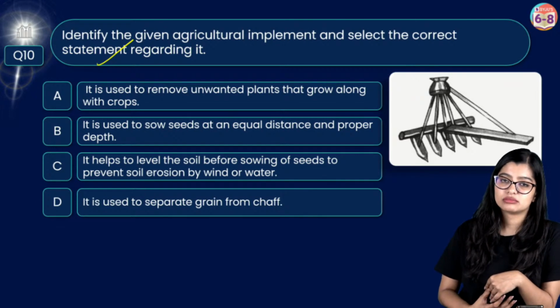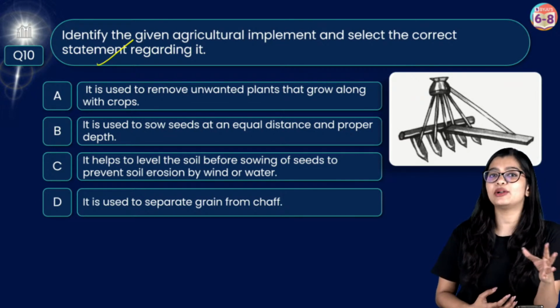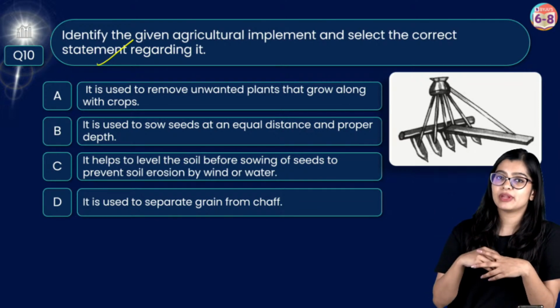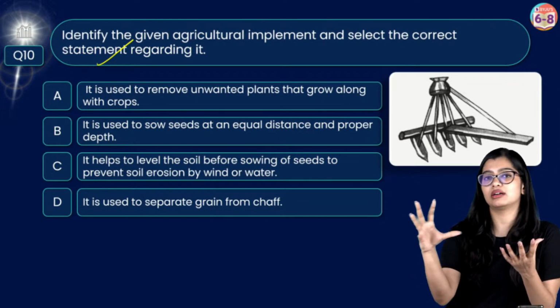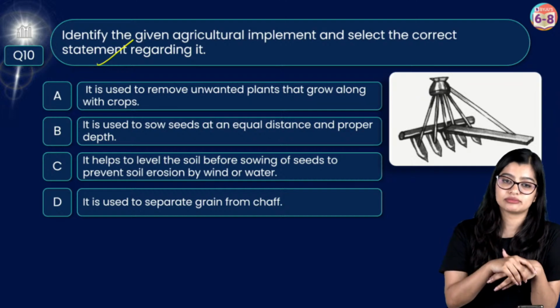Climate and weather. See, weather is the day-to-day conditions of the atmosphere. Climate is a prolonged condition that you observe.